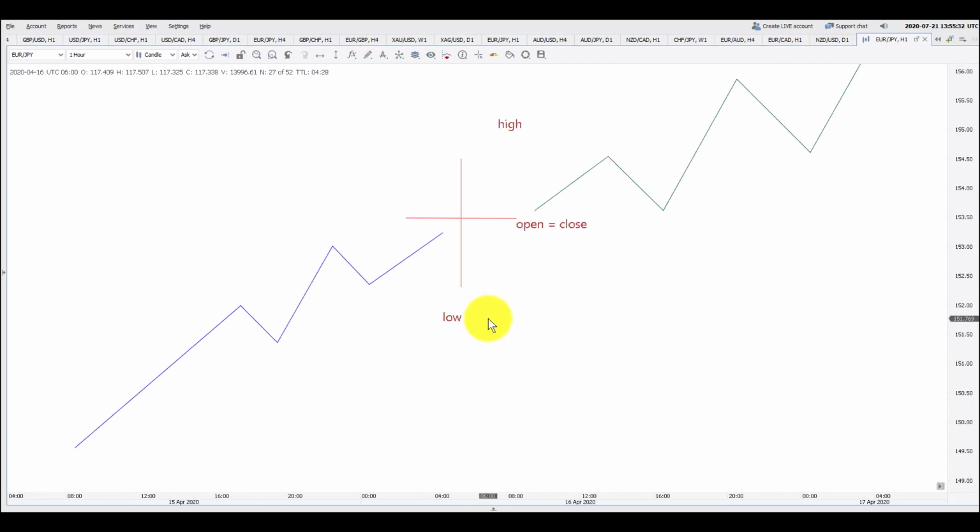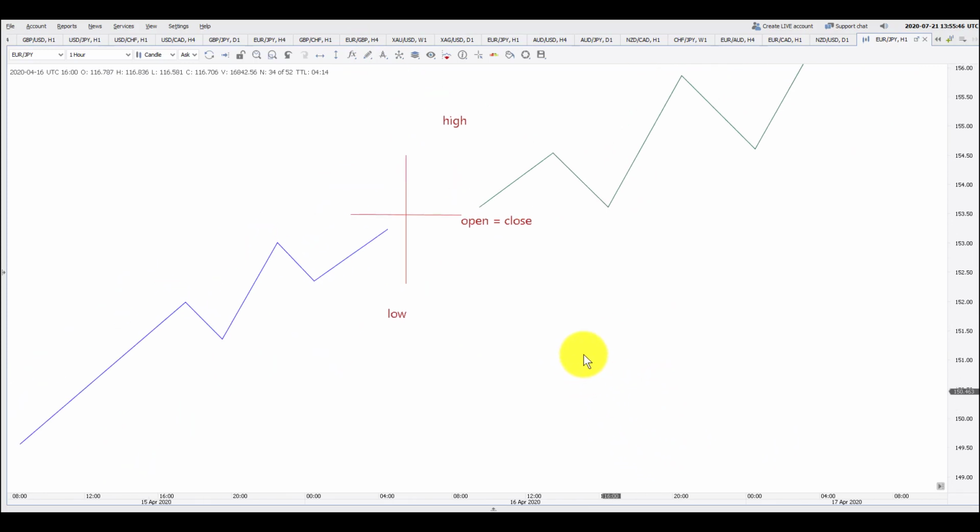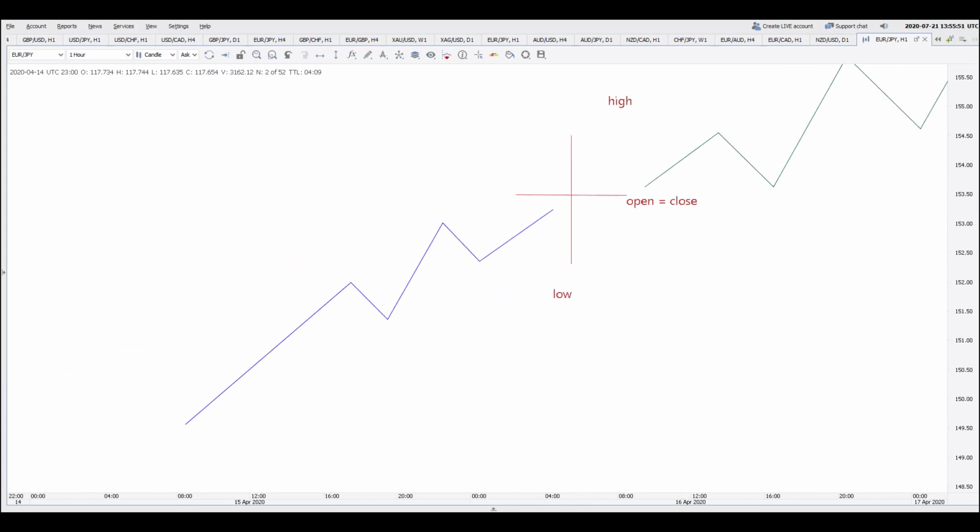But you know what happens? Most of the traders, when they spot this doji here, think, okay, now the buyers are exhausted, the sellers will jump in and sell the price and the market will fall. No, don't do this. This is a very bad idea. You cannot short a market just on the basis of a doji candlestick. Think about it. A trend is made up of prices that have been moving higher.